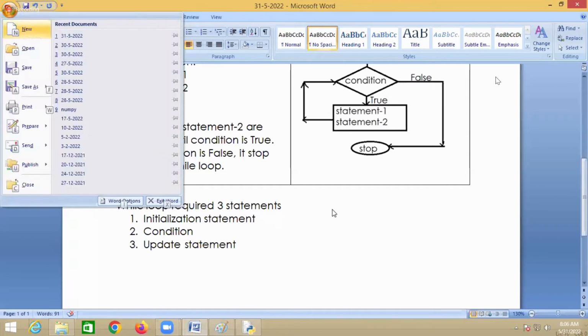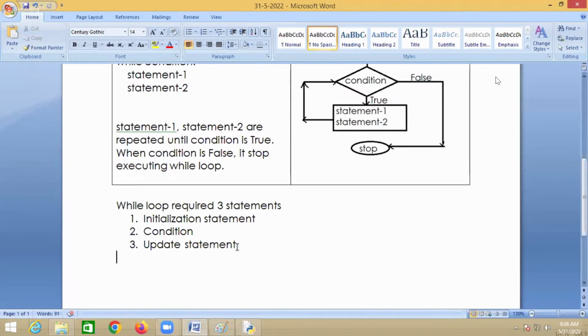So how many statements does the while loop require here? Three. What is the third one here? Update statement.